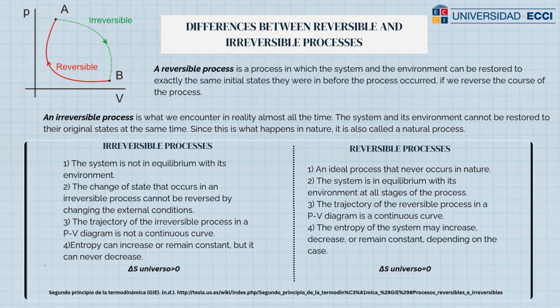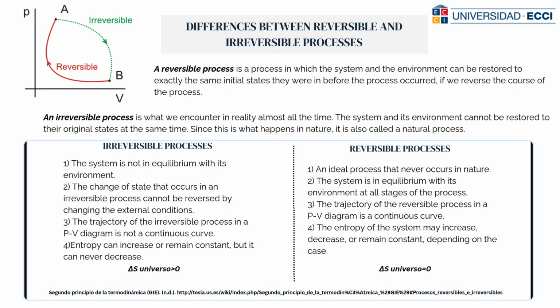A reversible process is one in which the system and the environment can return to exactly the same initial state they were in before the process took place if we reverse the course of the process.